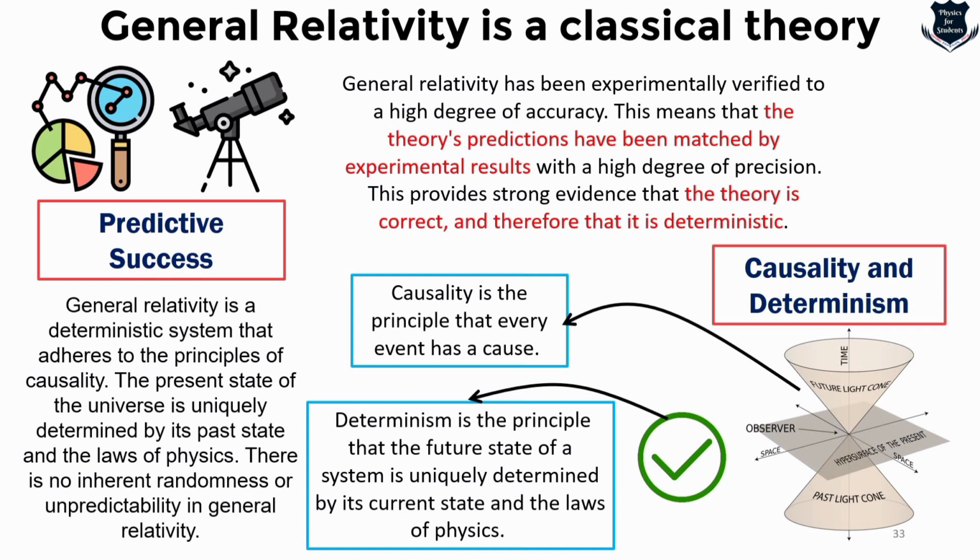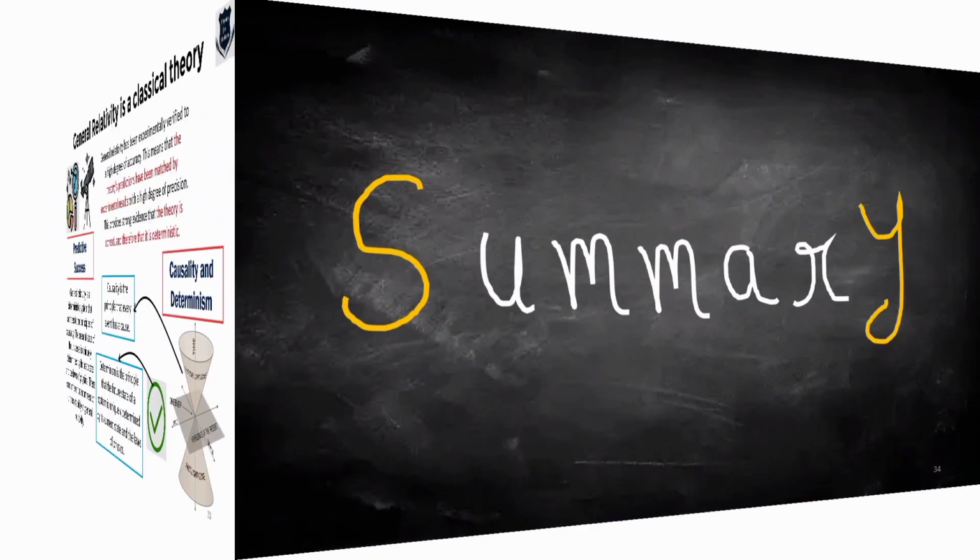Here is a clean summary of what I just talked about. General relativity is a deterministic system that adheres to these principles, and the present state is uniquely determined by the past state and the laws of physics.